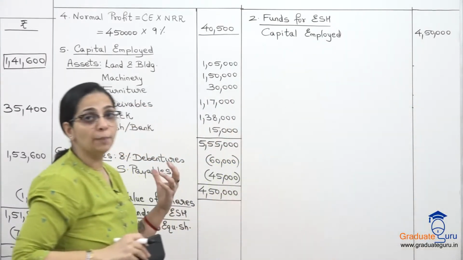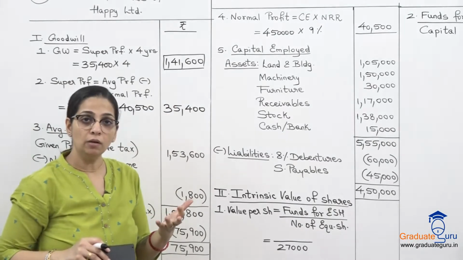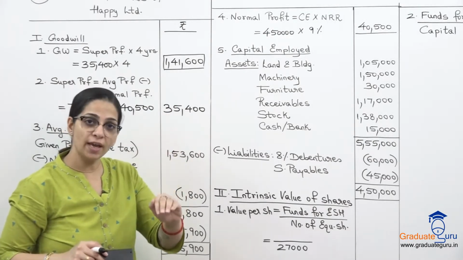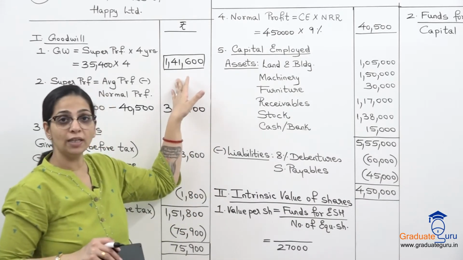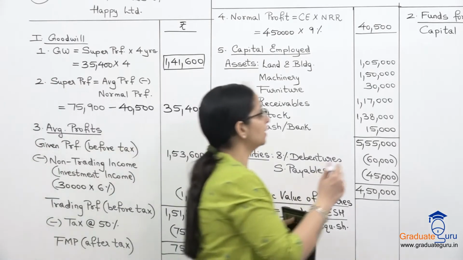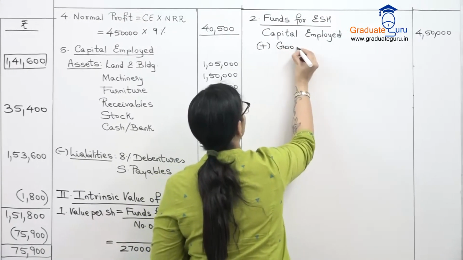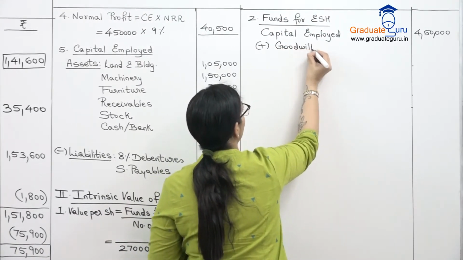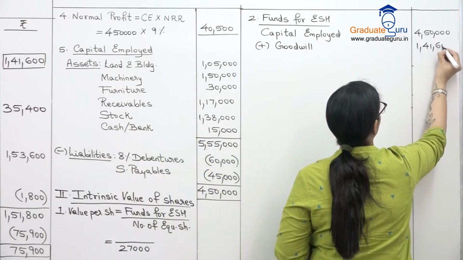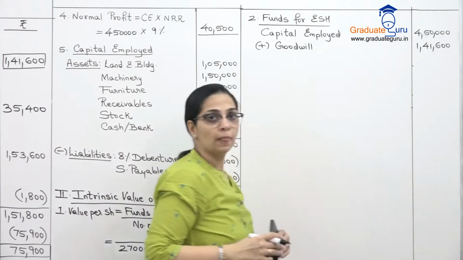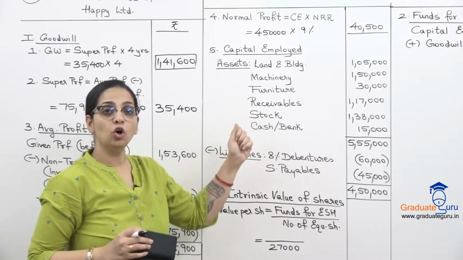Now हमने यहाँ पे क्या वैल्यू किया? We valued goodwill. Why did we value goodwill? Because we wanted to value shares based on the new value of goodwill. So हम goodwill की वैल्यू भी वहां पर ऐड कर देंगे. So plus goodwill, the amount that we just got, 141,600.